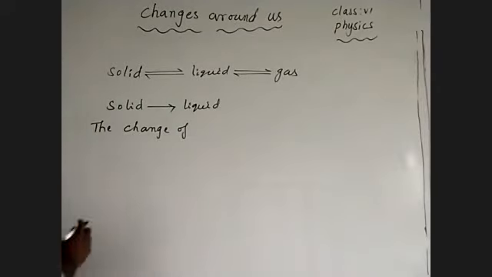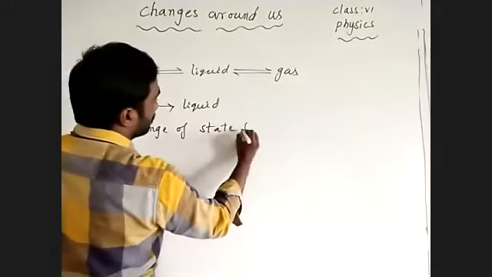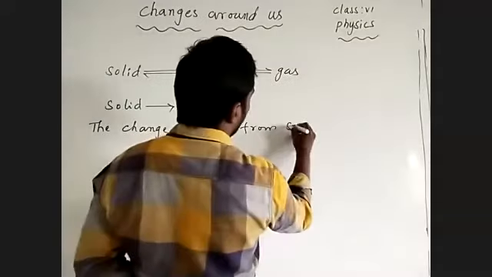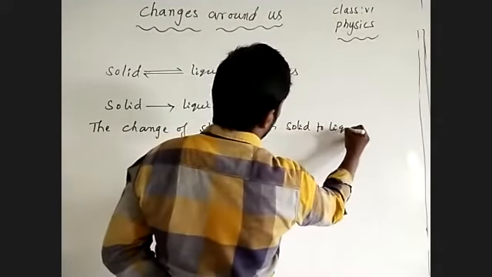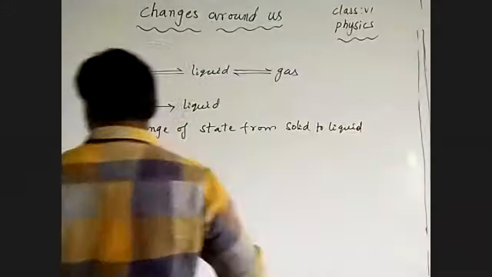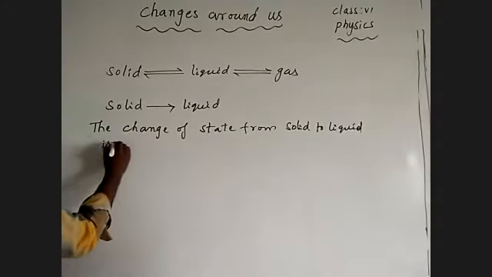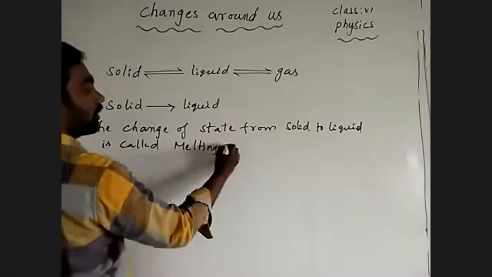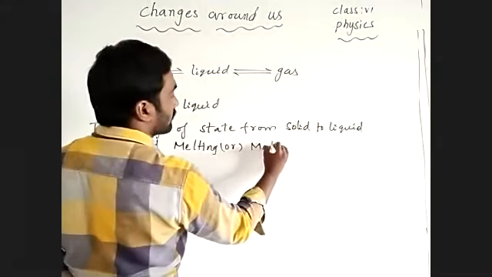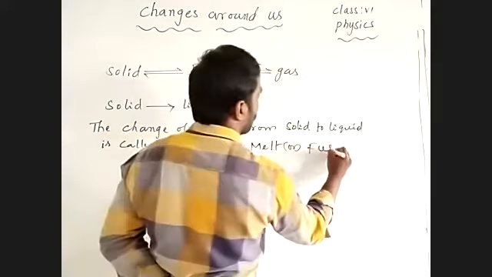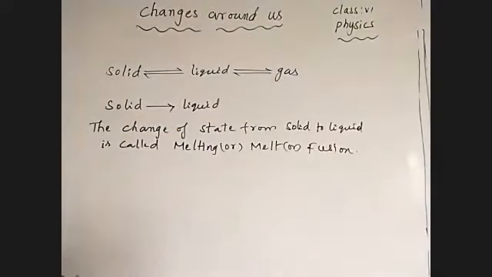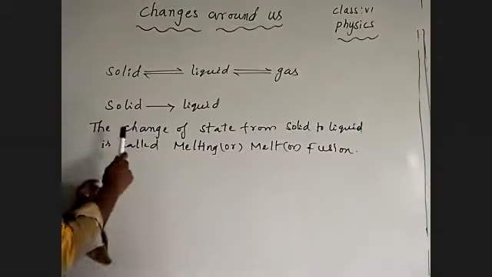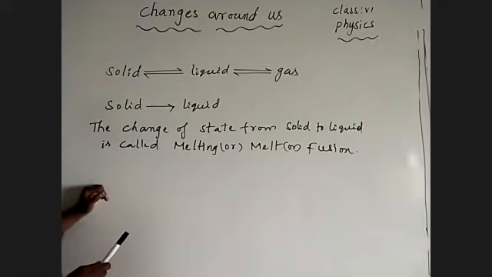The change of state from solid to liquid is called melting, or melt, or fusion. See here, the change of state from solid to liquid. The solid state of a substance is changed into the liquid state of the substance.